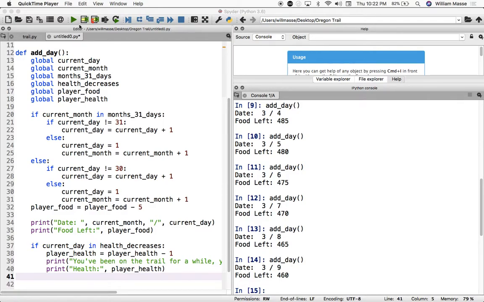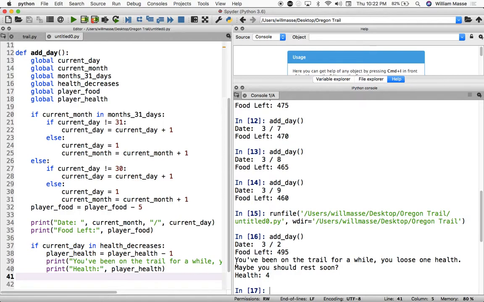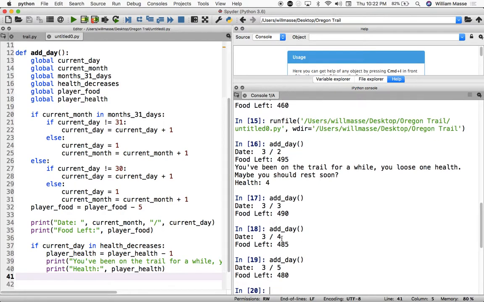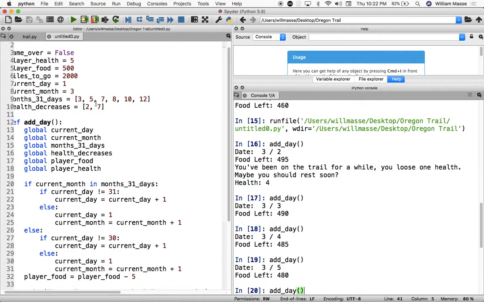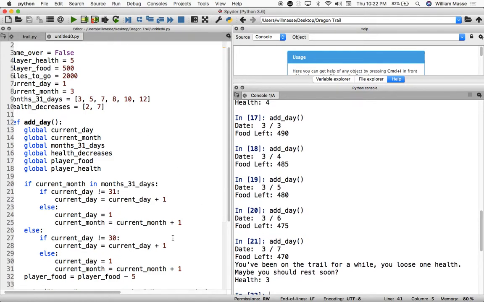We can again test this out by just calling add day and seeing what happens. So if we call add day, you can see it right there. It's the 2nd, so we've lost 5 food, and we lost a health, and we keep calling add day. And when I hit the 7th, I should lose some health again, which I do. So perfect. So that's our add day function.